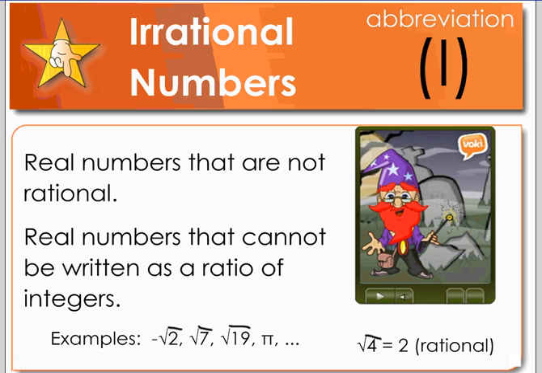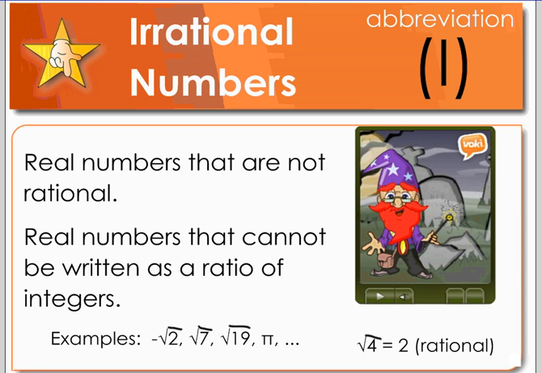All right, now we have irrational numbers. Irrational numbers is the I, so this is where our I comes in. Instead of integers, integers is Z, because irrational numbers is I. They are real numbers that are not rational. Remember, real numbers are all numbers. Some are irrational and some are rational. So the irrational numbers are all of the real numbers that are not rational, real numbers that cannot be written as a ratio of integers.